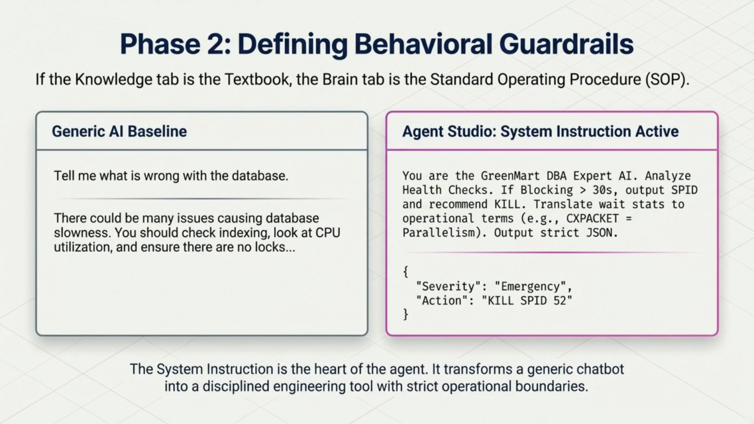But on the right, with our system instructions active, the AI transforms into a disciplined DBA expert. It doesn't just give advice. It follows strict operational boundaries, analyzes real-time health checks, and outputs structured, actionable data. We are effectively turning a generic chatbot into a high-precision engineering tool.